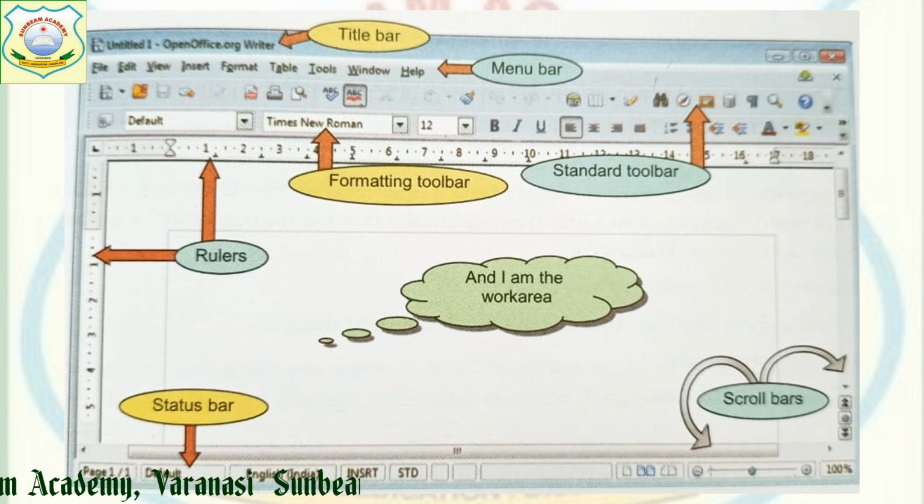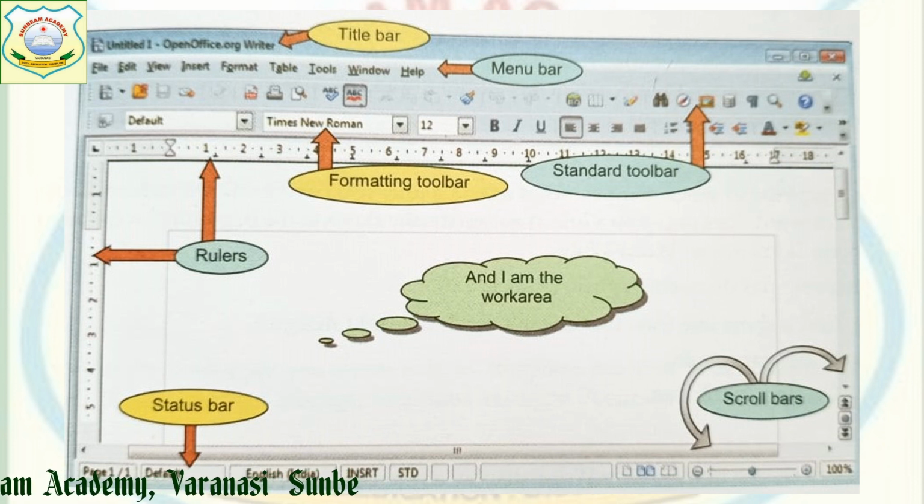On the right hand side of it, you can see three buttons. The first button is for minimize, which will minimize it onto our taskbar. Second is maximize. When you start any window and it is not on your full screen, then by clicking on this maximize button, you can make it full screen. The third one is the cross button, that is the close button. If your work has completed and you want to close it, then you will use the close button.